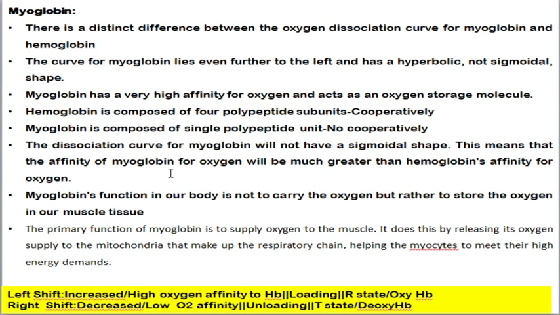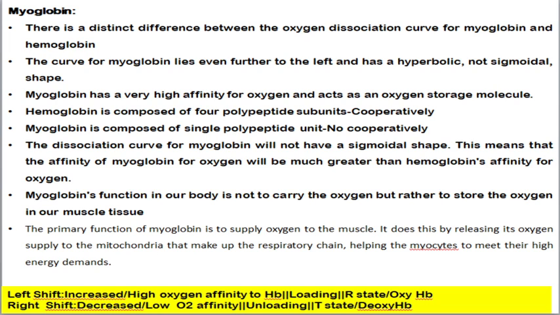This means that the affinity of myoglobin for oxygen will be greater than that of hemoglobin. So the myoglobin function in the body is not to carry oxygen, but to act as a storage of oxygen only. As a result, the oxygen will always be with the myoglobin. Whereas with hemoglobin, the oxygen has to be supplied all over the tissue. Okay, that's the reason. The primary function of myoglobin is to supply oxygen to muscle. It does so by releasing oxygen to mitochondria, whereas hemoglobin will supply oxygen to the bloodstream.